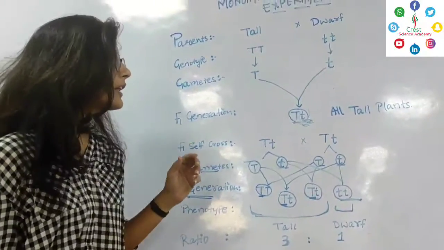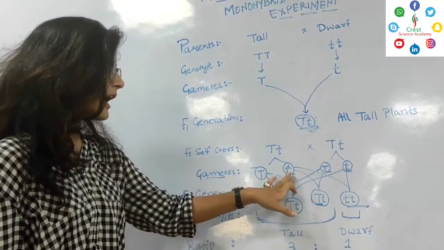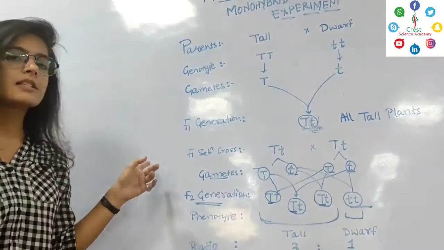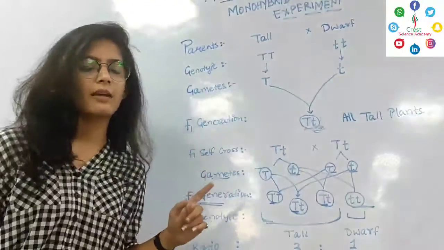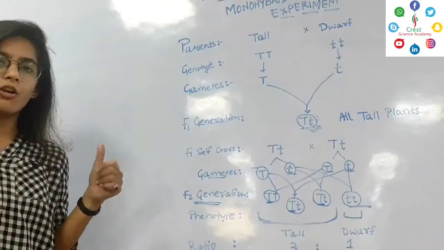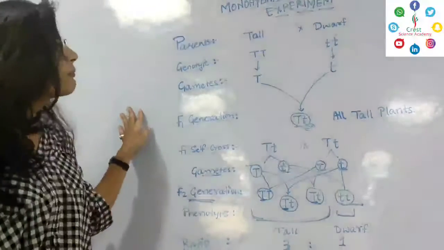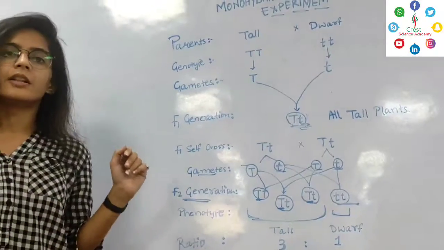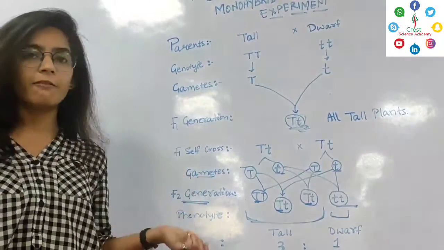Therefore, he concluded that both the alleles get separated during gamete formation and they never get mixed up. Hence, this is known as Mendel's law of segregation of alleles during the time of gamete formation. The law of dominance and the law of segregation were derived from the monohybrid experiment performed by Mendel in pea plants. That's all for Mendel's monohybrid experiment and 2 of the derivative laws.